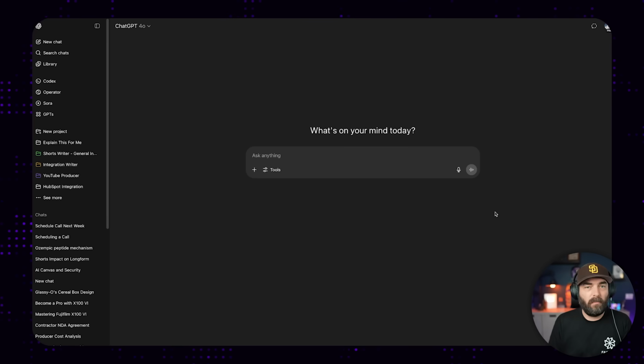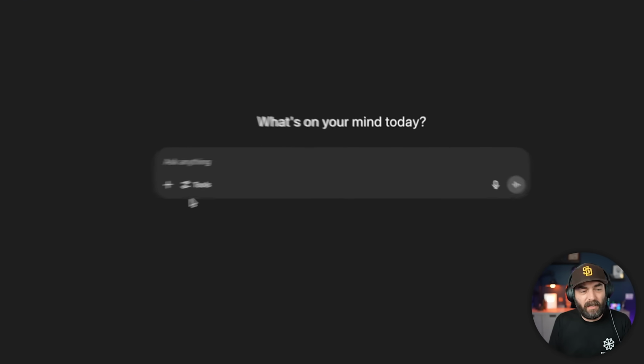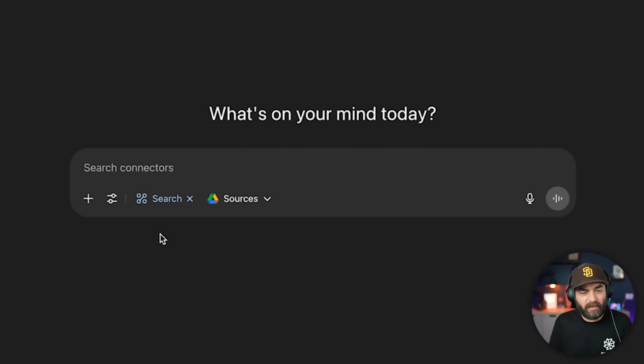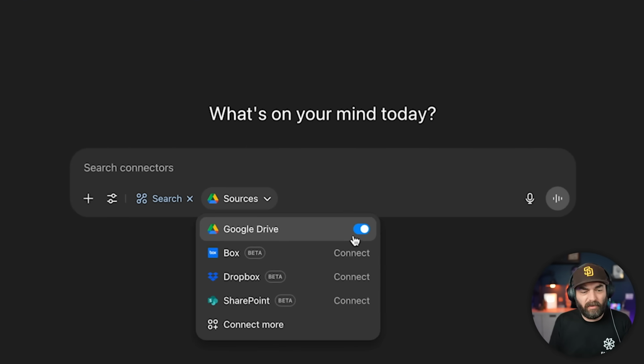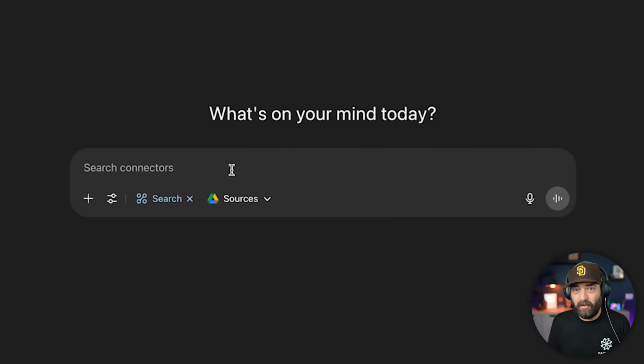Pretty cool new feature. If you want to pull information in from one of those places inside of ChatGPT, click on Tools, select Search Connectors, and then select your source. Now, whatever chat you do here will search that source when chatting with it. Pretty cool new feature from ChatGPT.